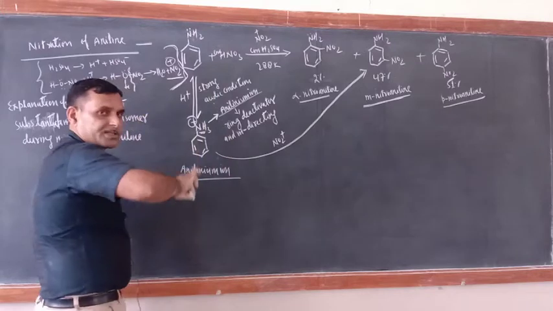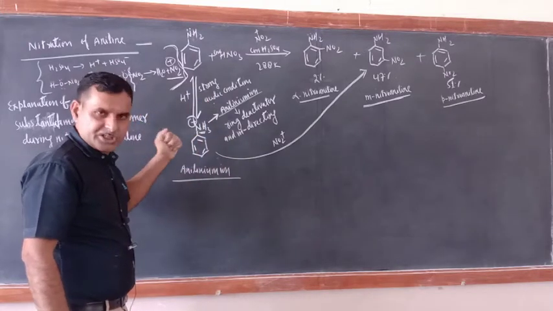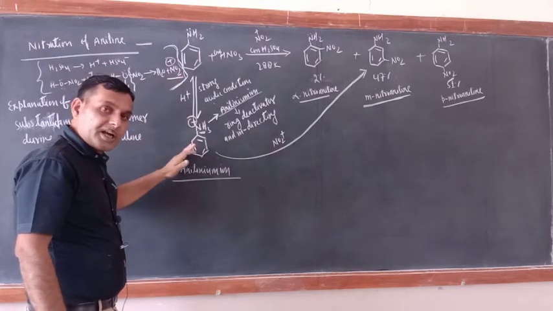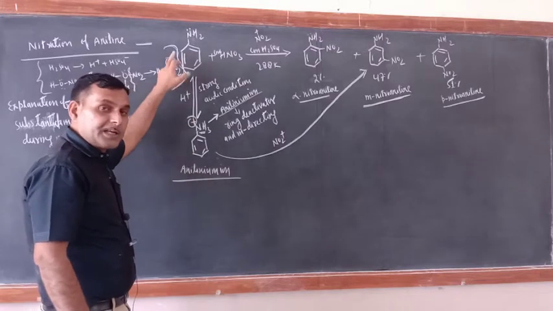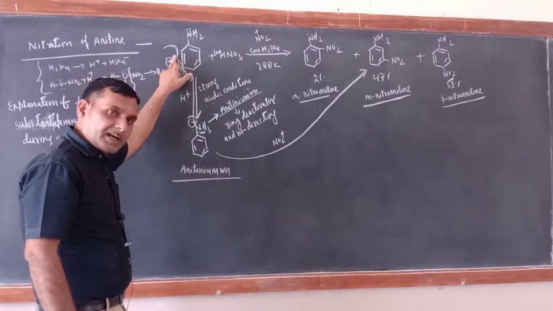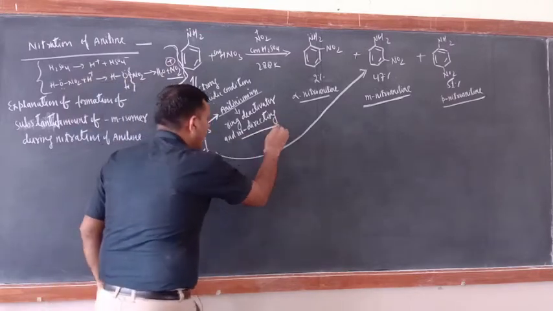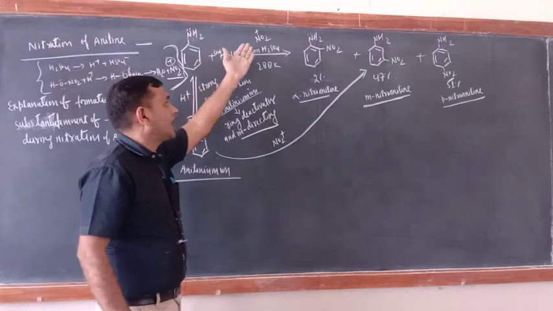Now how is it forming? It is forming due to strongly acidic conditions. So now in the reaction mixture, aniline is there and anilinium ion is also there, and their nature is different. Here the NH2 group is ortho-para directing, but the NH3 group is meta directing. Both are receiving the NO2 electrophile.